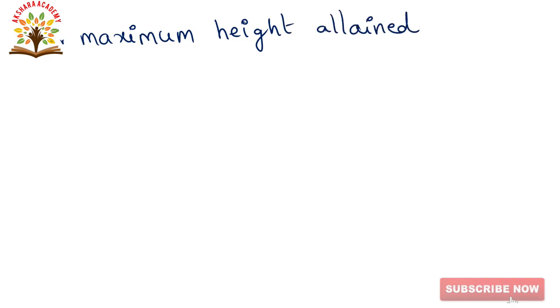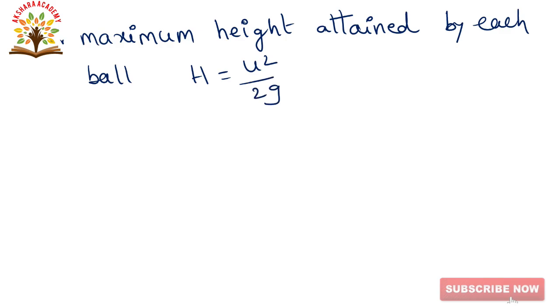Therefore, maximum height attained by each ball, that is h is equal to u square by 2g. u is equal to g by n, so h is equal to (g by n) whole square by 2g.